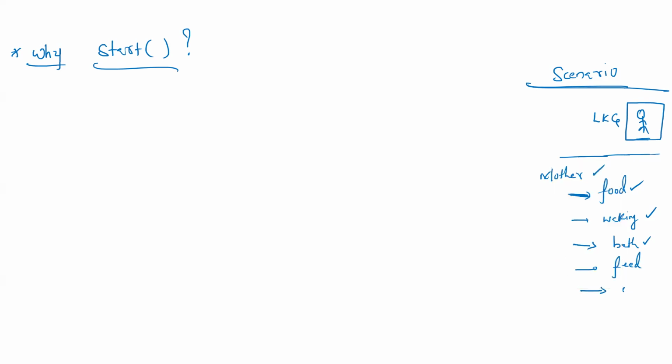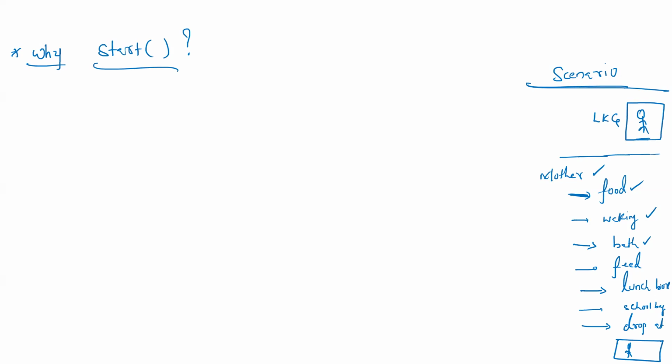The mother. Who has to pack the school bag? The mother. Who has to drop at the school? The mother has to drop at the school. And carefully, the mother will hand over to the caretaker in the school. Then the kid will go and sleep in the class.